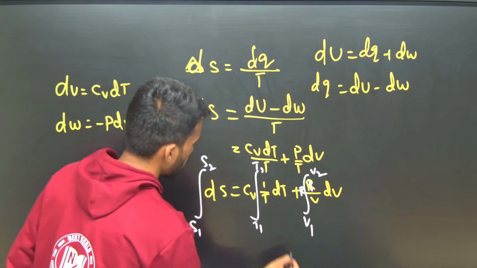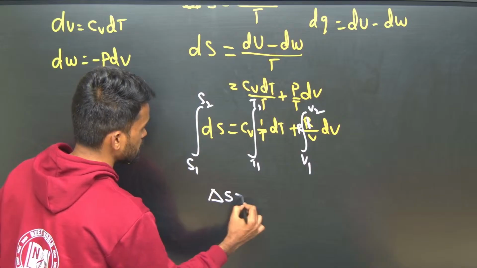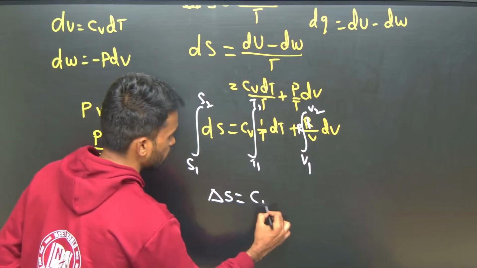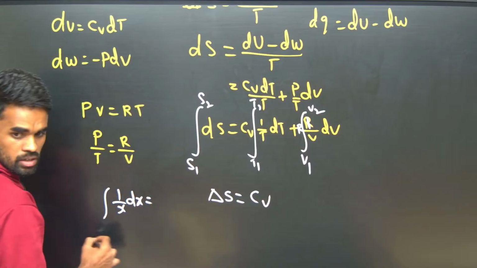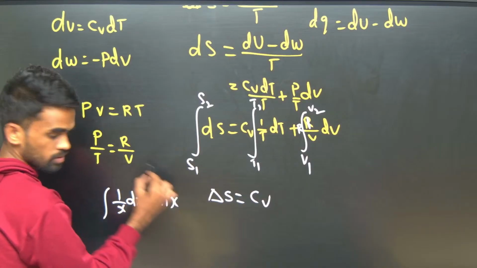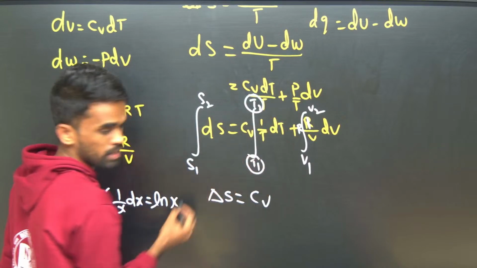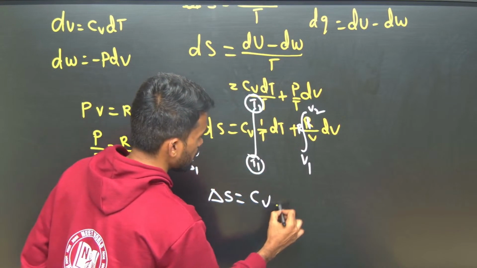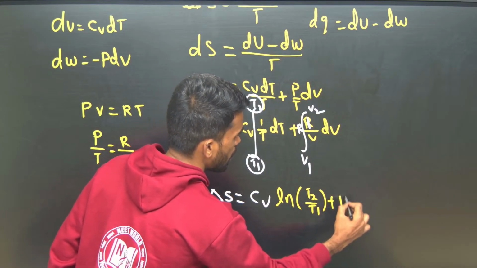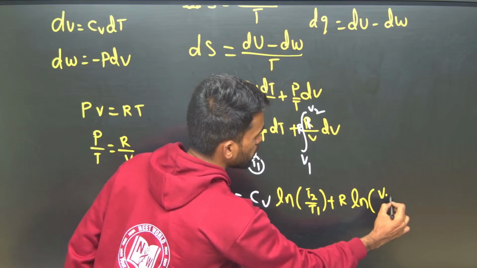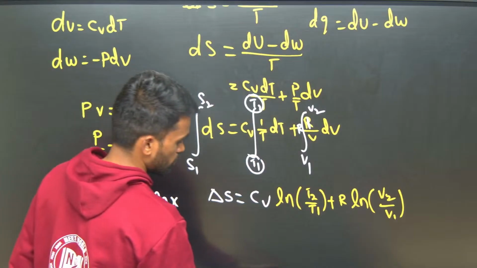Now upon integration, what is the formula we will get here? So delta S, that is S2 minus S1, equals Cv, the integration of 1 by x dx, ln x we can write. Here ln x, what is the upper limit and lower limit? T1 and T2. So we will get Cv ln T2 by T1 plus R ln V2 by V1. So this is the equation we got here.